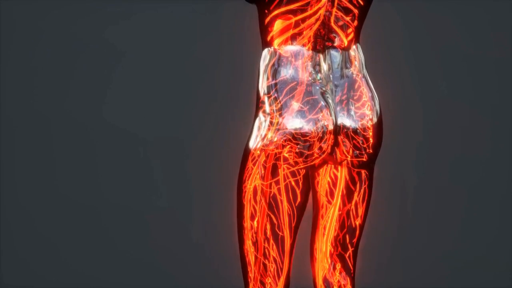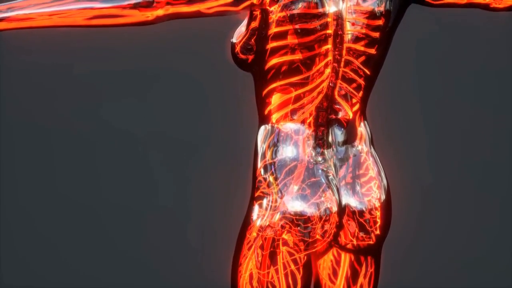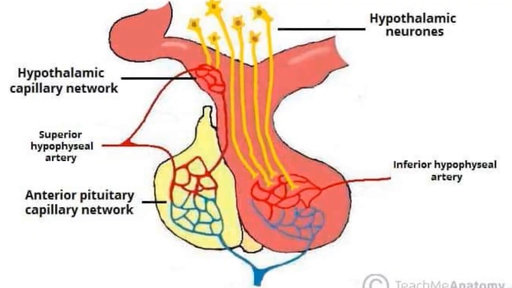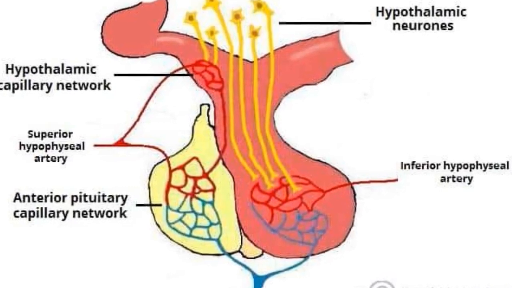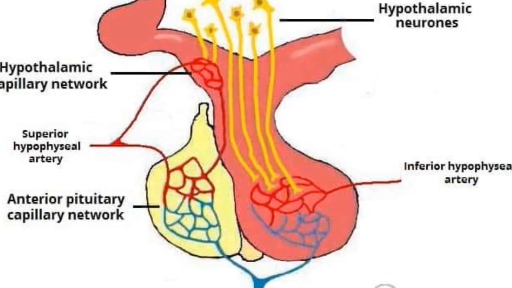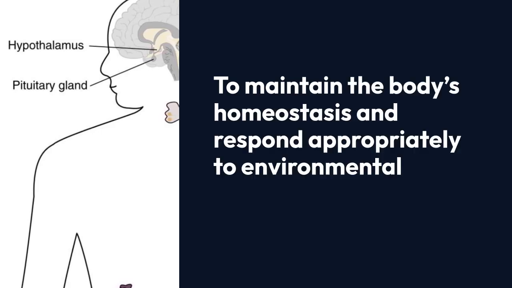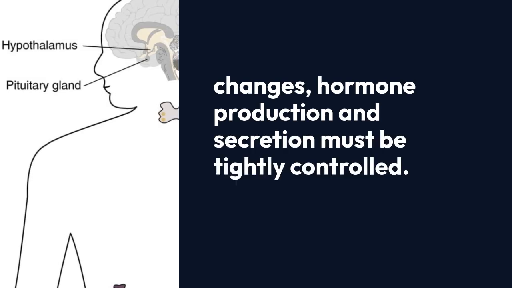For instance, insulin, a protein hormone produced by the pancreas, regulates glucose uptake in cells, thereby controlling blood sugar levels. The inability of these hormones to enter cells necessitates a different mechanism of action compared to steroids and amino acid derivatives. To maintain the body's homeostasis and respond appropriately to environmental changes, hormone production and secretion must be tightly controlled.